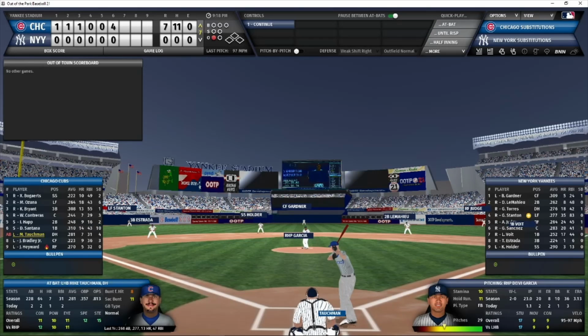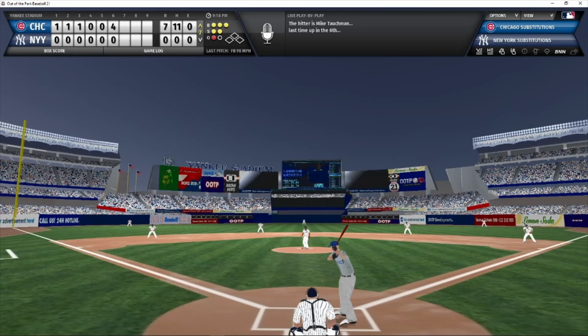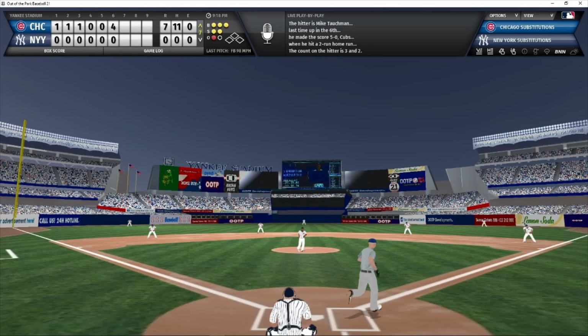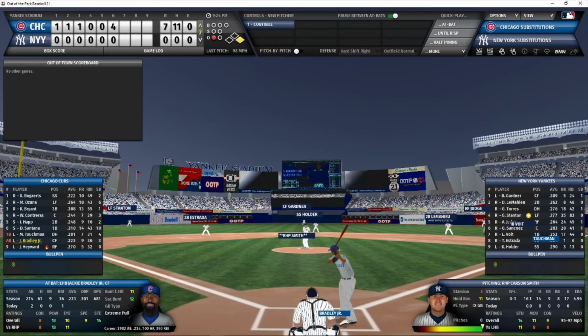So 1 out in the inning, and now Tauchman is the batter. Tauchman waiting for the full count pitch from Garcia. Here's the sign and the pitch. And that is way outside. That is ball 4 as Tauchman heads down to first on the free pass.